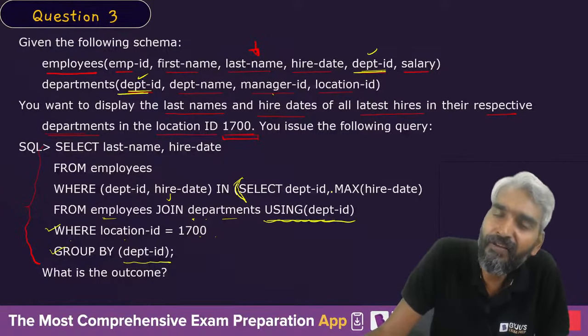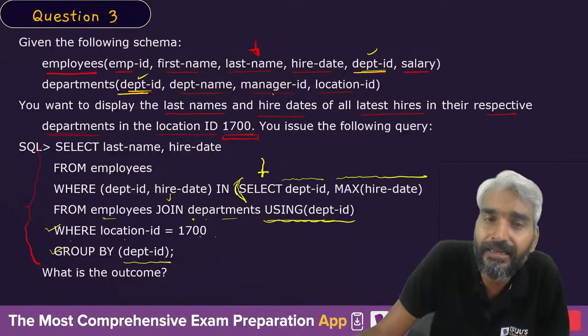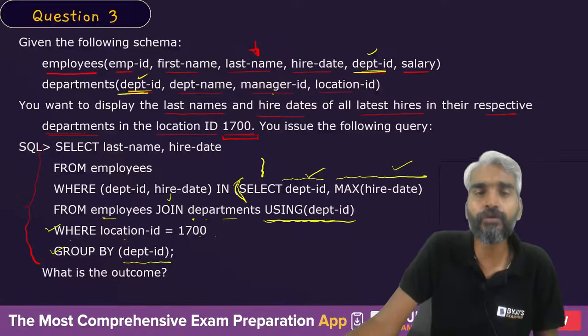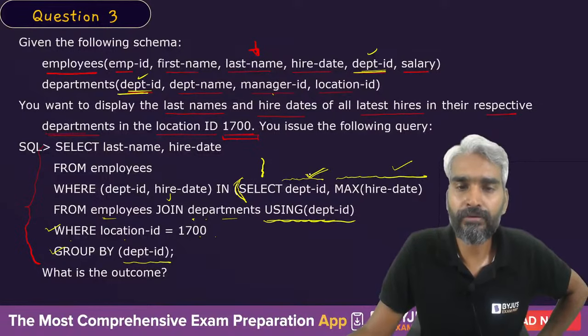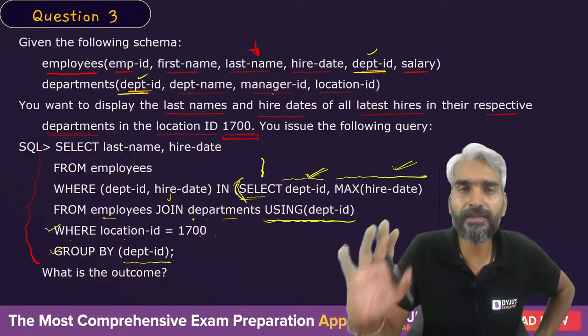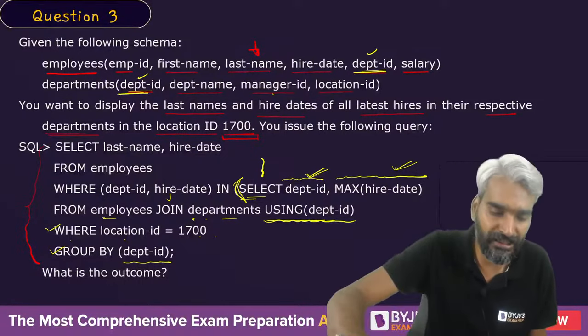See, the very first thing which you need to understand is, can we use any other attribute along with the aggregate function in the select clause? Tell me, what am I asking? Can we use the attribute in the select clause along with the aggregate function? Can we do this? Can we use the attribute name along with the aggregate function in the select clause? And if we can do this, what is the condition for that?